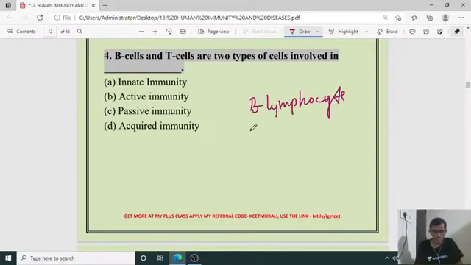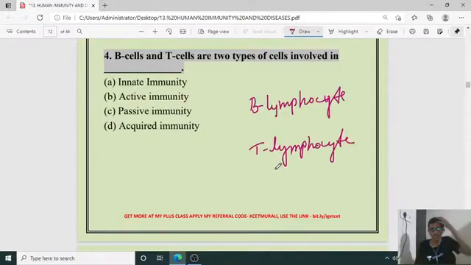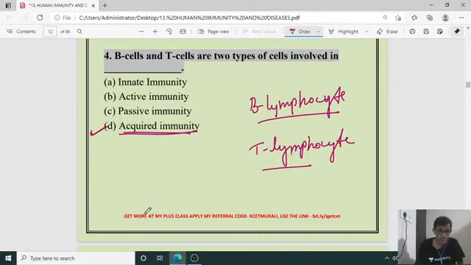B lymphocyte, and another one is T lymphocyte. So this is coming under humoral immunity. This is coming under cell mediated immunity. Now with respect to our immunity category, it belongs to acquired immunity. So the right answer is D for the fourth question.